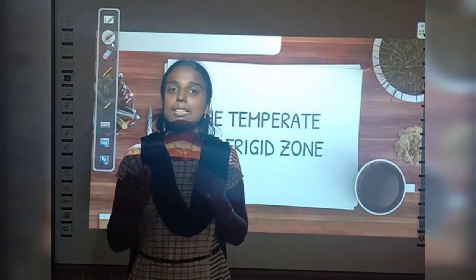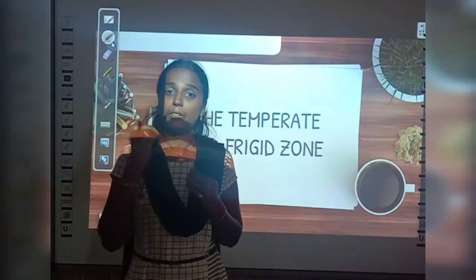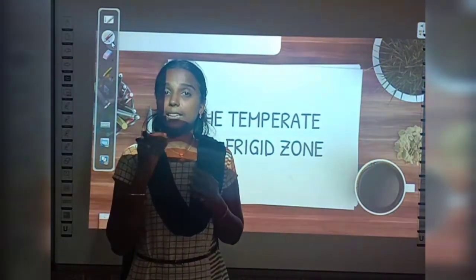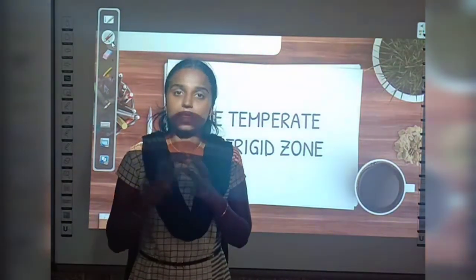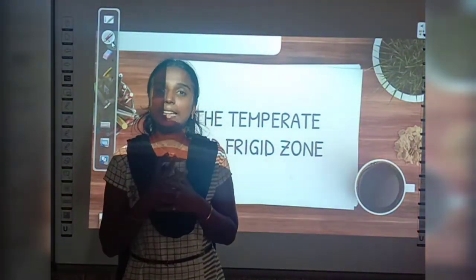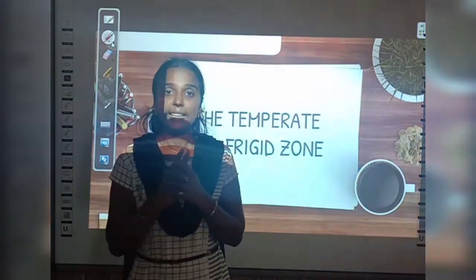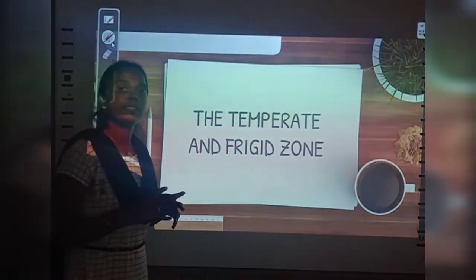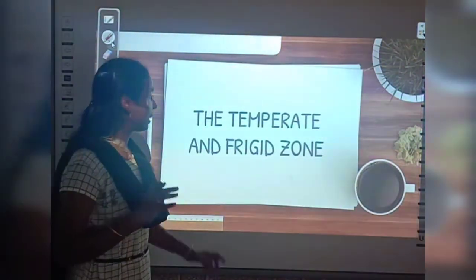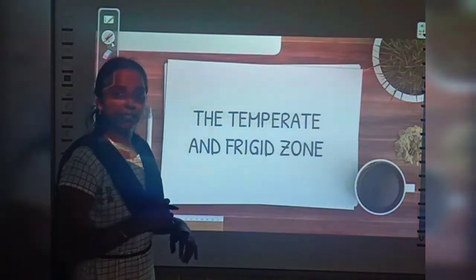And we have discussed how will be the life of the people, how will be the climate and how will be the animal and plant life in this torrid zone, right? So in our new lesson, that is in chapter 4, we are going to learn about the remaining 2 heat zones, that is the temperate zone and the frigid zone. Okay, so what is our chapter 4? It is about the temperate zone and the frigid zone.